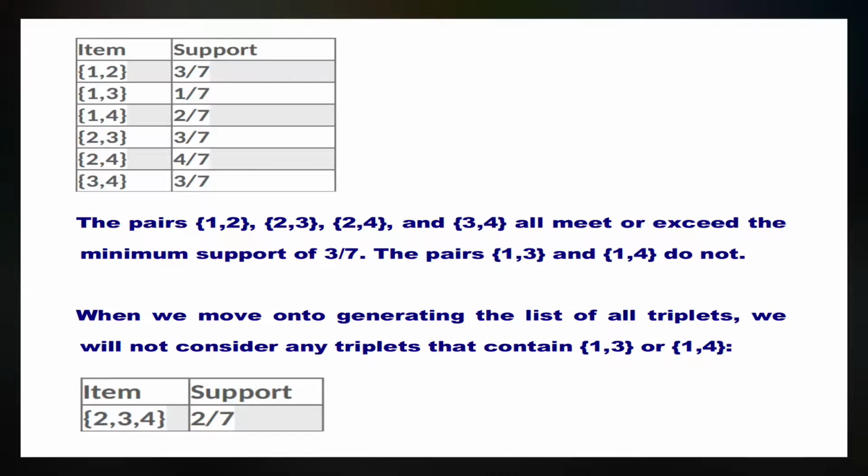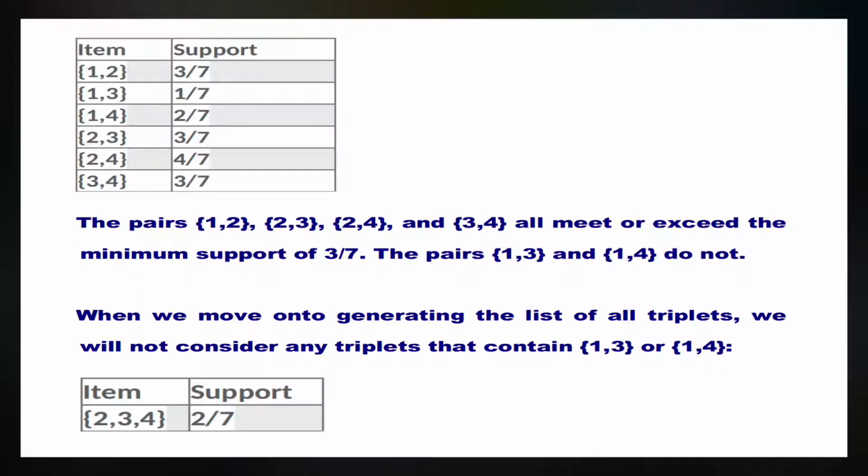In the next step, we again select only the pairs of items which are frequent. We are considering the pairs of items. Look at this table, we have so many pairs. The first pair 1 and 2 has the support of 3 out of 7. The next pair 1, 3 has support of 1 out of 7. The same way, we go to the last one. You look at the last one, 3 and 4 has the support of 3 out of 7.